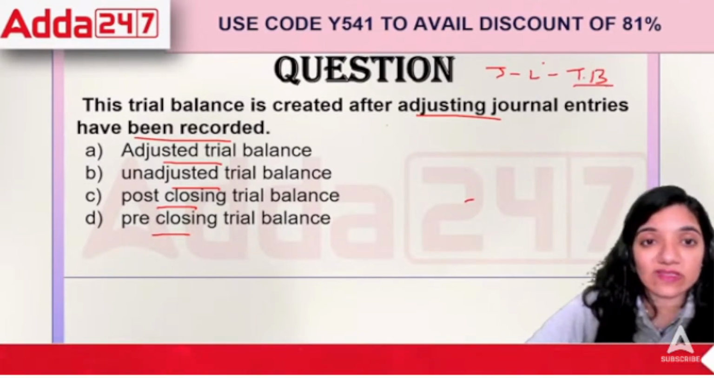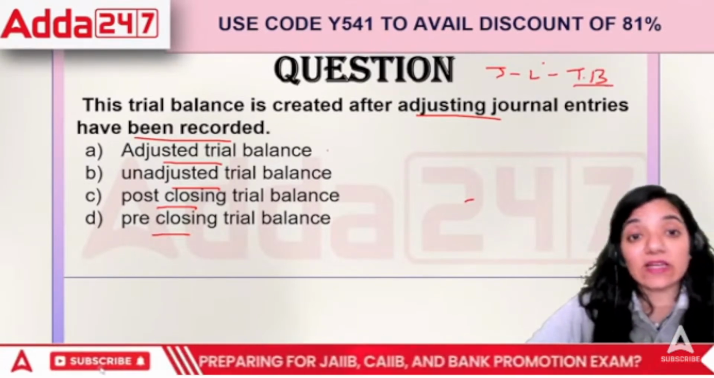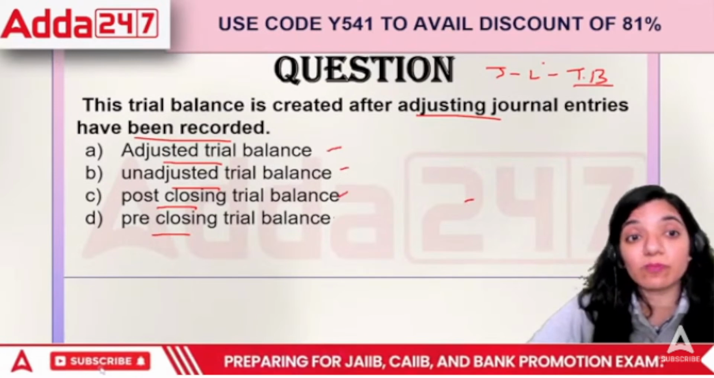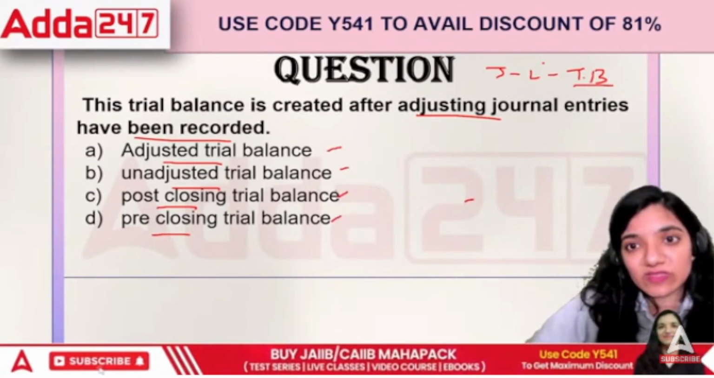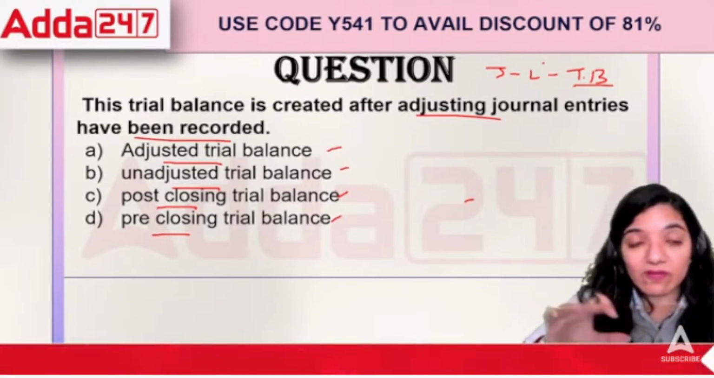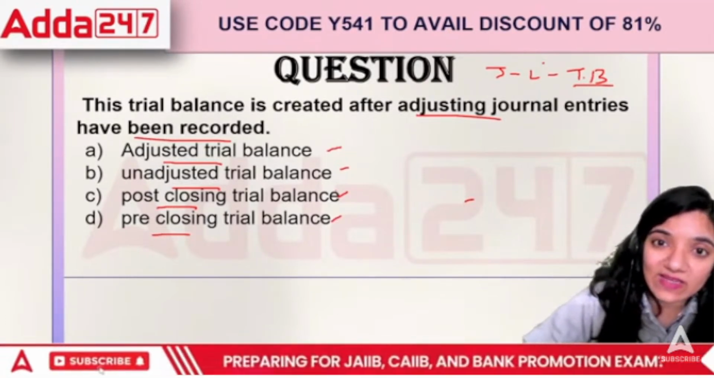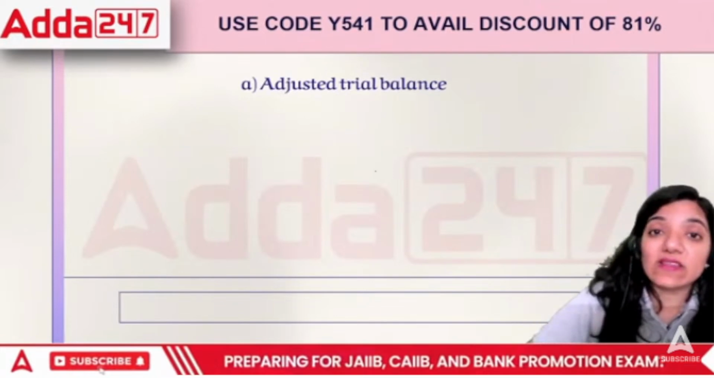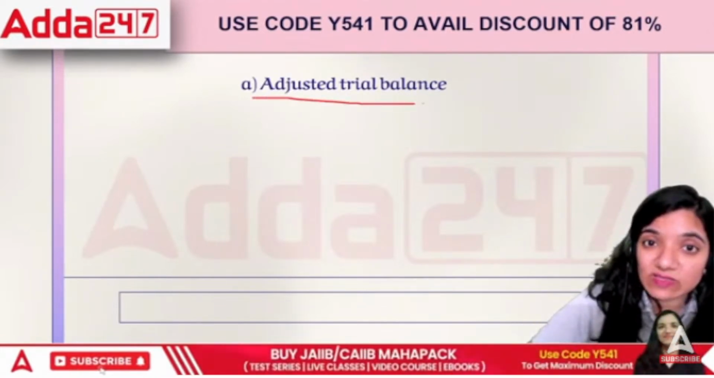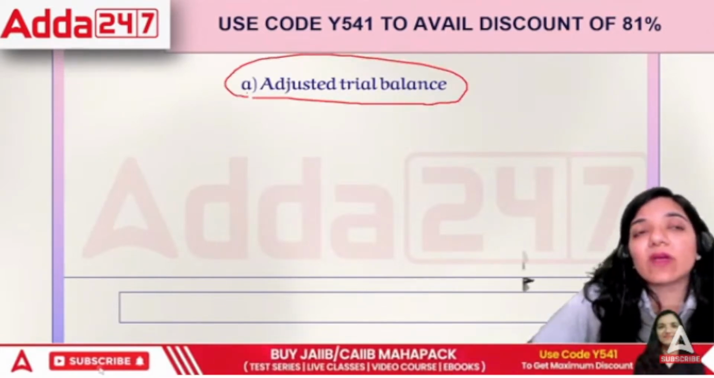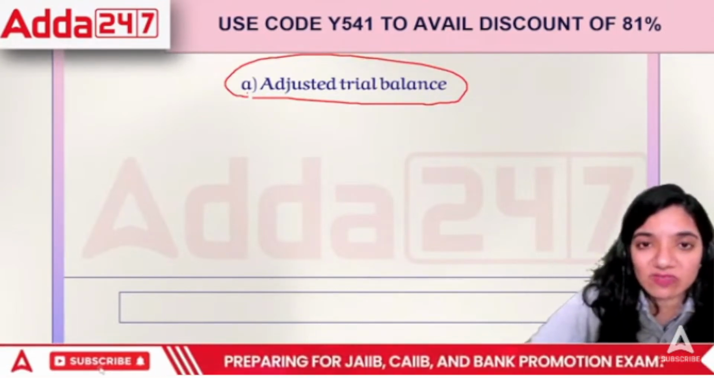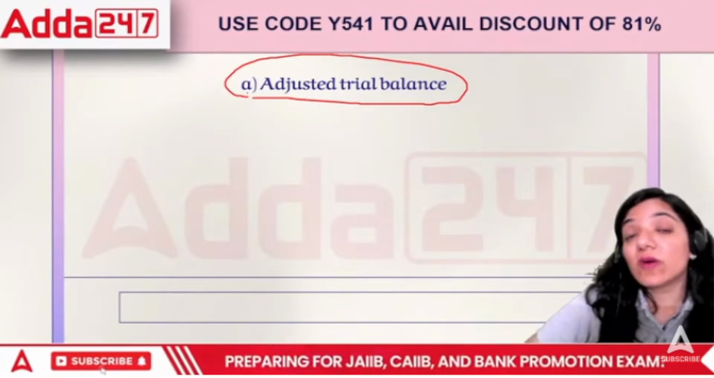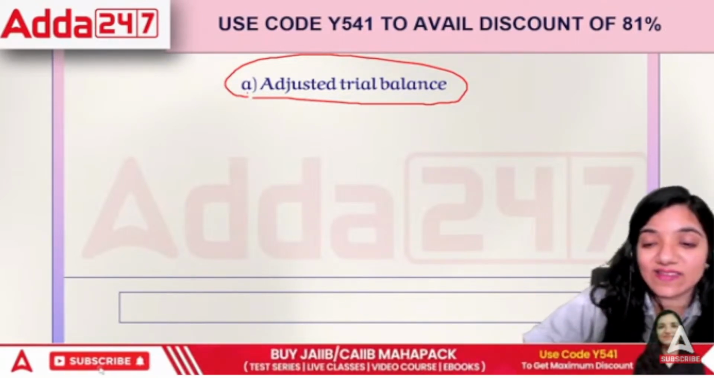Once we're preparing all these things, how do we look forward to it? Adjusted trial balance, unadjusted, pre or post. Once we are done with all the entries which we are supposed to record, then what will happen? What we create is the adjusted trial balance. This has got everything. This is the trial balance which becomes the base for the next level of financial statements. So this is a very important area to work upon in the accounting cycle.